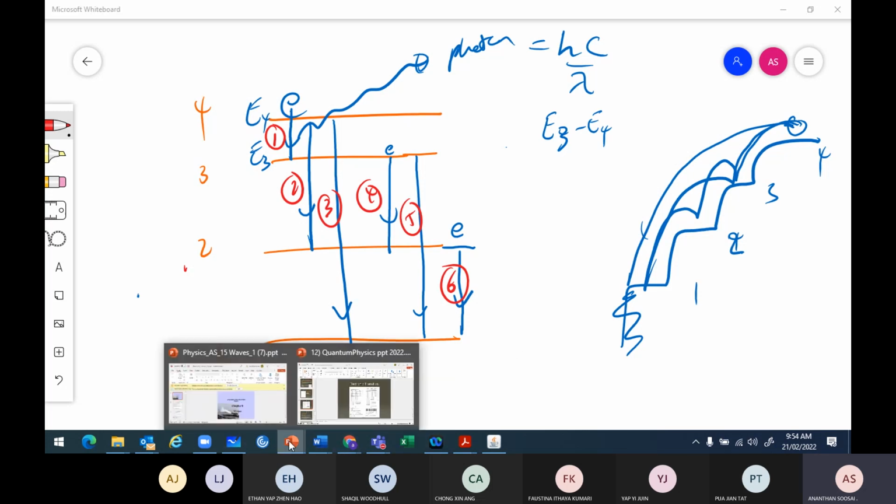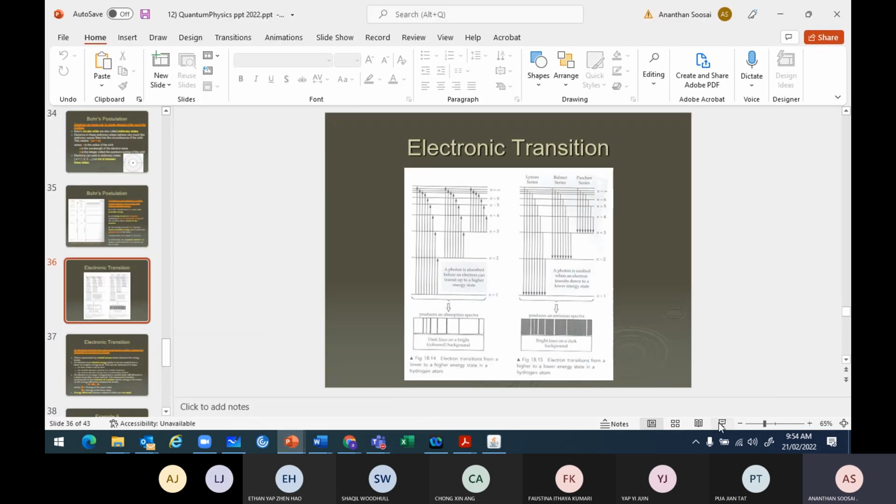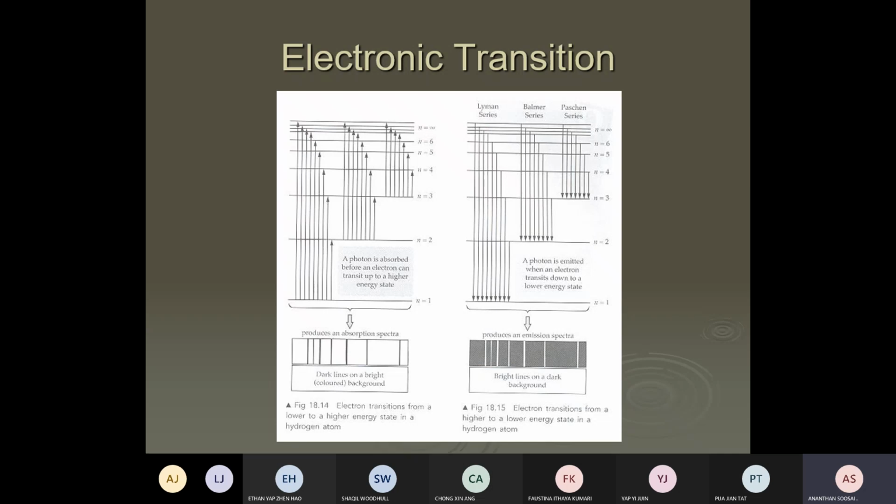The lines we draw here are de-excitation, and we call it an emission spectrum, emitting photons. The electron goes down and emits a photon, so we call it an emission spectrum.